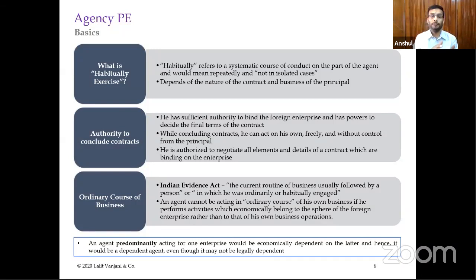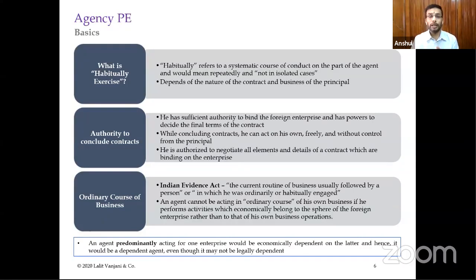Means, say for example, the foreign enterprise has given certain freedom to the agent that within these parameters you are free to conclude the contract. Say for example, you are free to decide the price up till and within this particular band of prices. Say equipment is to be sold from a foreign enterprise to Indian customers, and the price of the equipment is fixed at 10 lakh rupees.